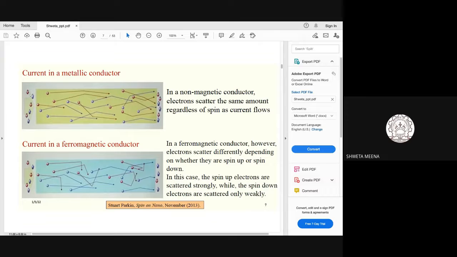Electrons always had spin, but we always use the charge of the electron for our applications, right? So spin is by default there in the electron, but what we are doing is using this property of spin for our application. So when I'm generating electrons from this battery source, initially this battery source will have an equal number of electrons with spin up and an equal number of electrons with spin down.